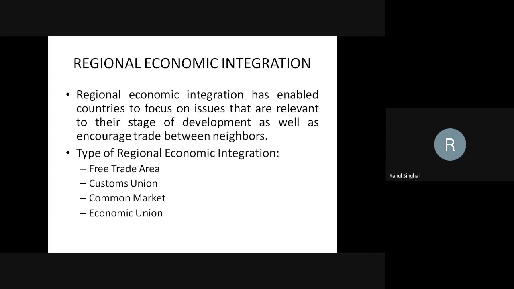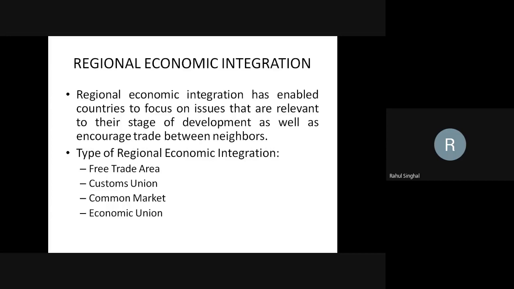Like a customs union, there is a common trade policy for trade with non-member nations. The primary advantage to workers is that they no longer need a visa or work permit to work in another member country. An example is the Common Market for Eastern and Southern Africa.